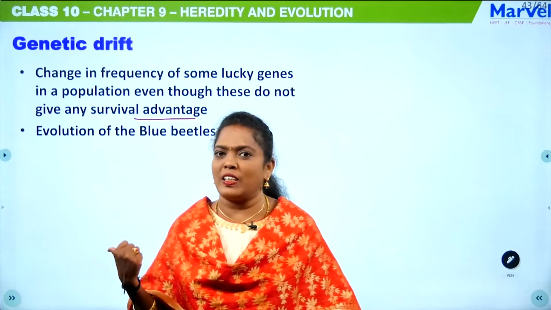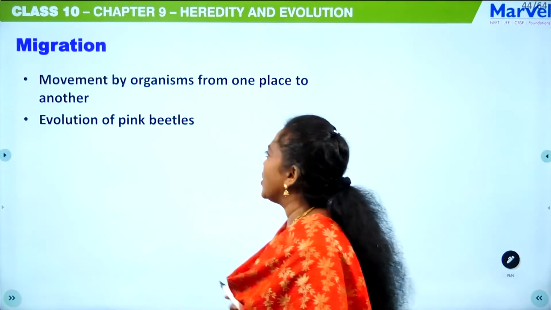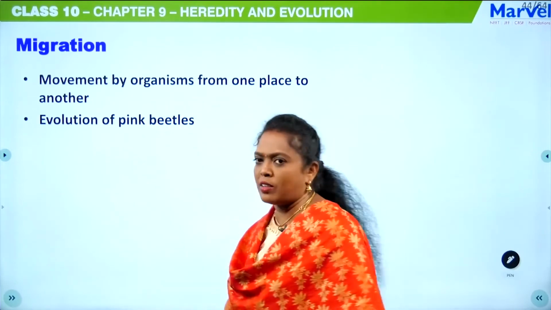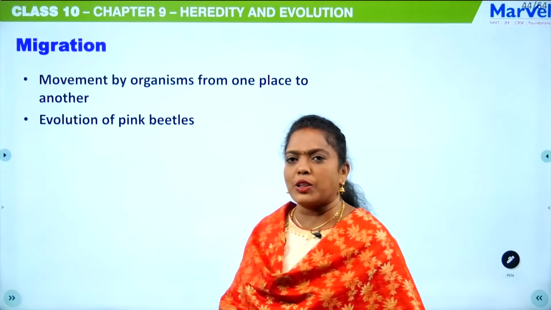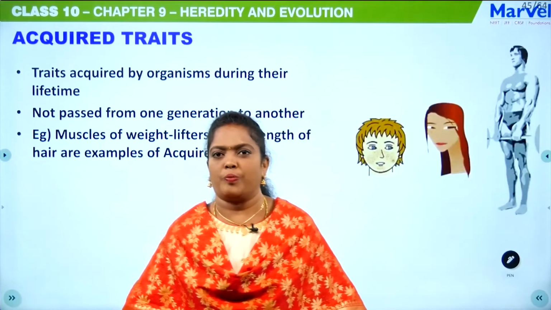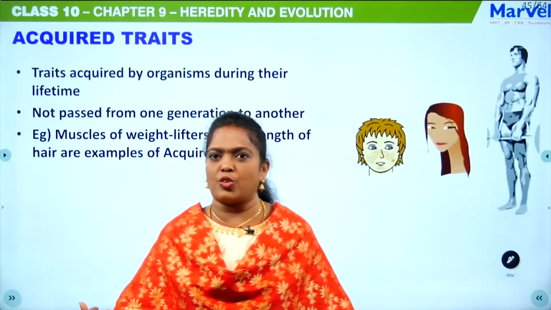That is genetic drift. Then the next one is migration, movement of organisms from one place to another place. There they will develop some specific characteristics. That is migration. Okay.